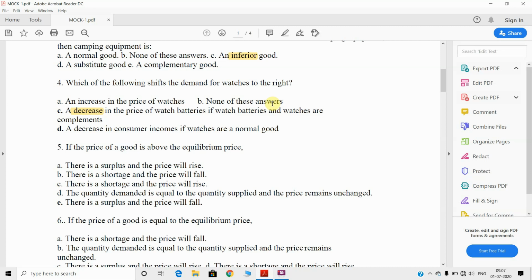If the price of the commodity is above the equilibrium price, then automatically the supply is more than the demand, which declines the price again to the equilibrium position. So what will be the answer? The answer will be E.